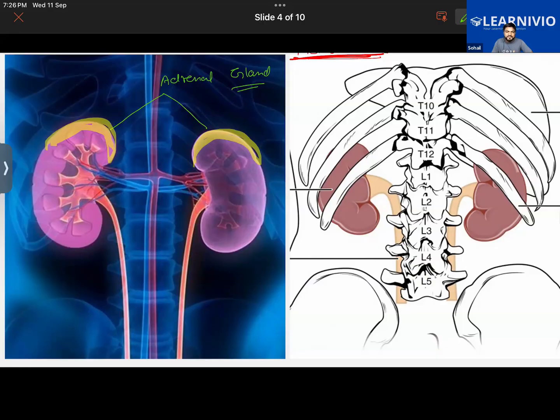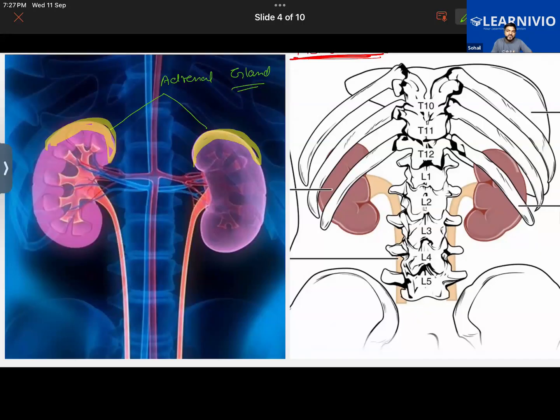Getting it, all of you? Yes, sir. Then you have saliva. Saliva is secreted by the salivary gland that is present in our mouth. Milk is produced by the mammary gland. Sweat is produced by the sweat gland. Okay, so that is what glands are, and the adrenal gland is one of them.